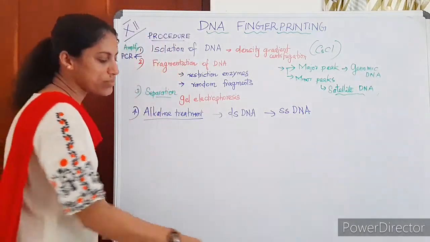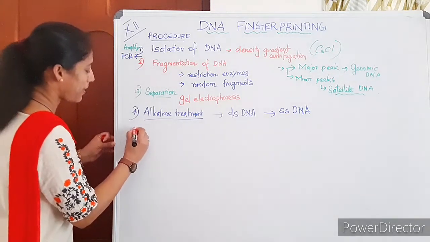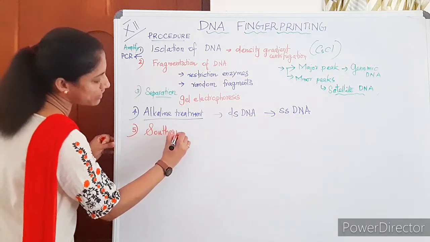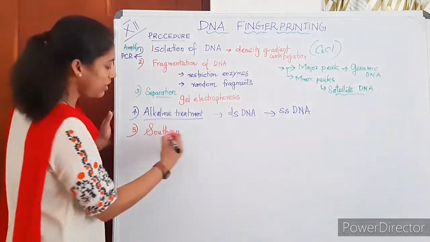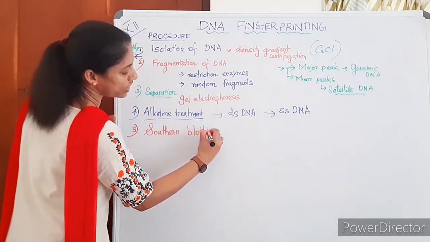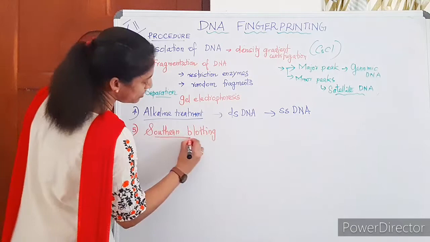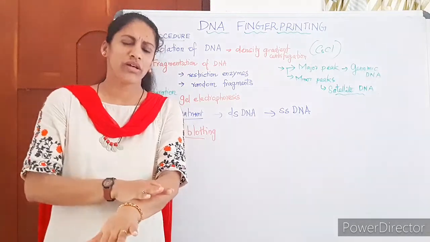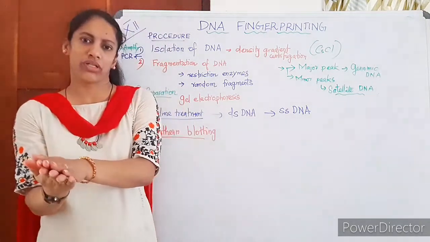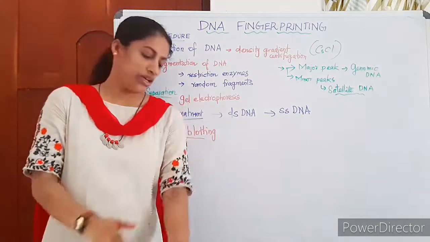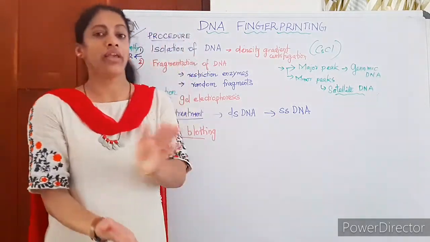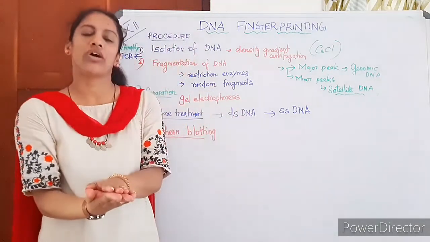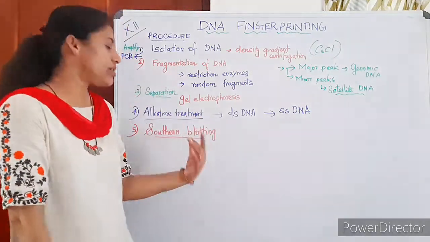Then the next most important step is blotting. This step was discovered by N.M. Southern. The scientist's name is N.M. Southern, so this step is known as Southern blotting. What do you mean by this? Blotting means what is there on a medium, we can adhere to another one. Blotting paper, you know that. If ink is there on the table, we can blot it on the blotting paper. In the same way, the DNA is on the gel, and we are copying it or adhering it on the paper. That is Southern blotting.